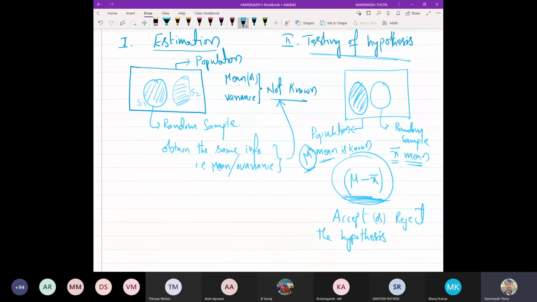Suppose I have stated the population mean is 2 years, and once you evaluate the sample mean, you are getting only 1 year. Considerably there is a difference of 1 year. So in that case, we may be able to reject the hypothesis that the mean lifetime of the product is 2 years. It is not about the 1 year. Suppose I say that for a particular manufacturing company, the lifetime of your product is, assume, 50 years.